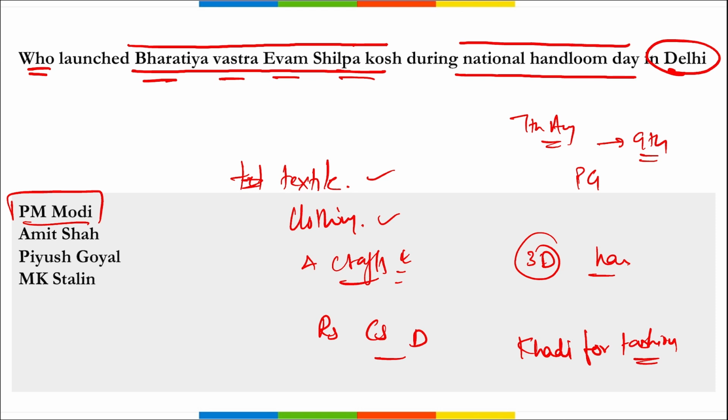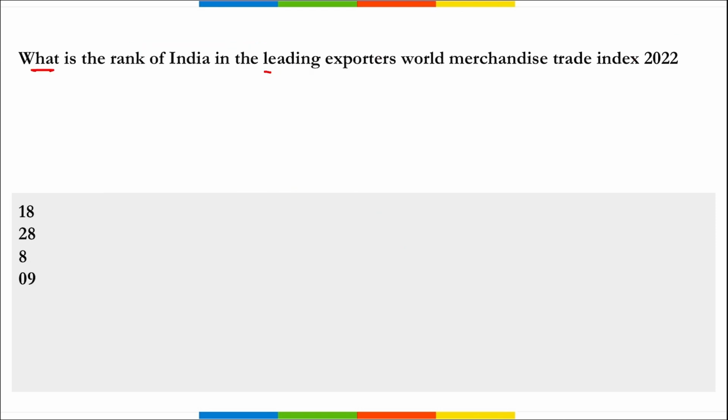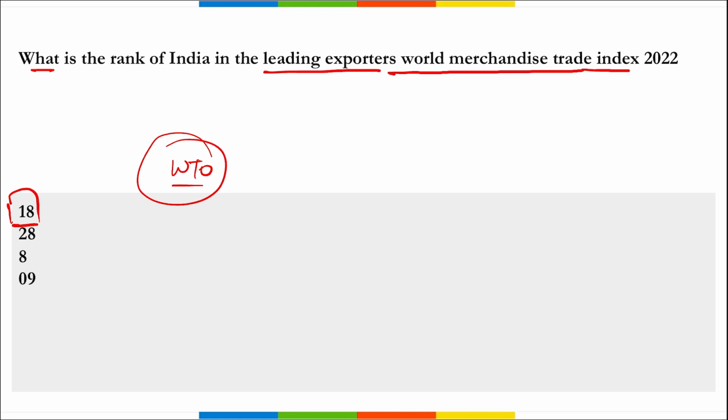Correct? Next, what is the rank of India in leading exporters in the World Merchandise Trade Index 2022? So the rank of India here is 18 in this World Trade Statistical Review 2022, right? And this was released by WTO, World Trade Organization.